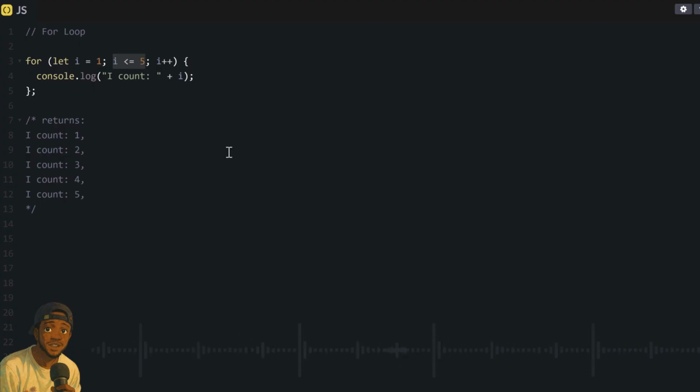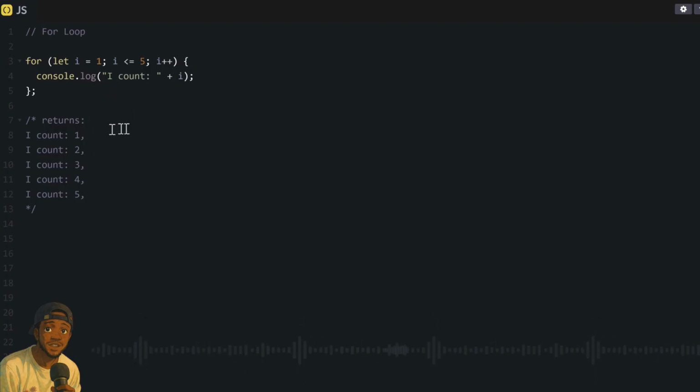That is, when you have run what is inside these curly braces for the first time, add 1 to the I. And then check if I is still less than or equal to 5, then run these curly braces again. Then add 1 again. And as long as this I is still less than or equal to 5, continue to run this code and increase it by 1 every time. So for the first time, I is now 1. And since 1 is less than or equal to 5, our program will do what is inside these curly braces, which is to console log what we told it to console log.